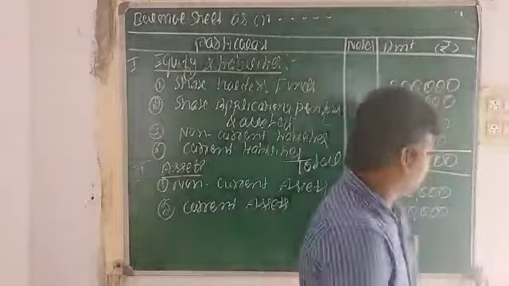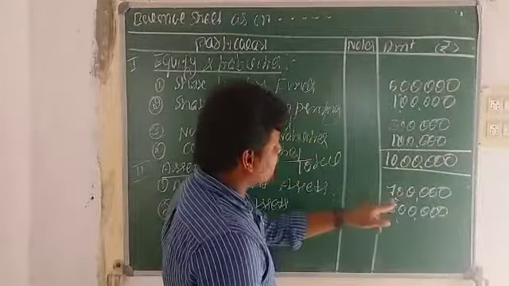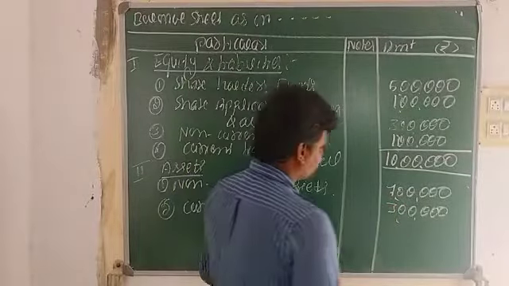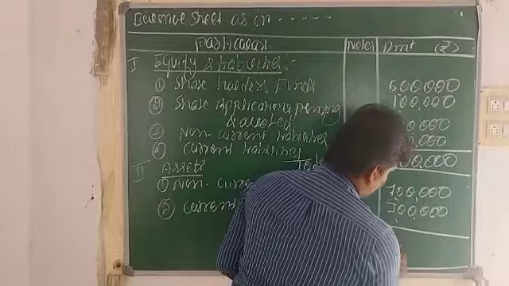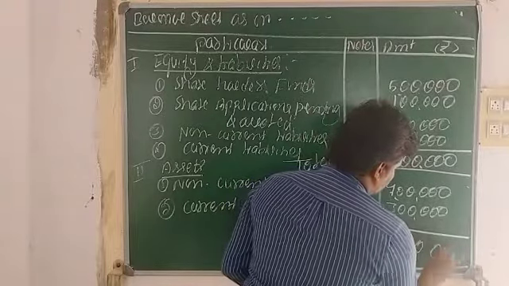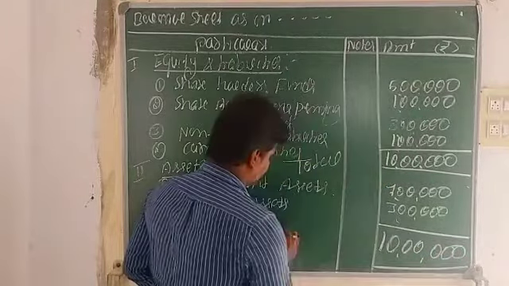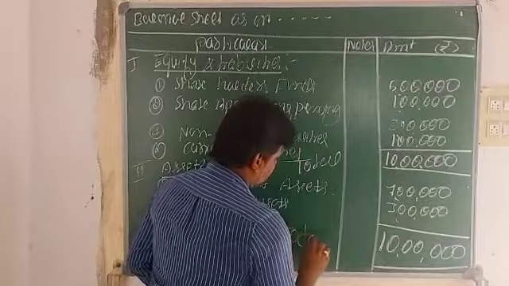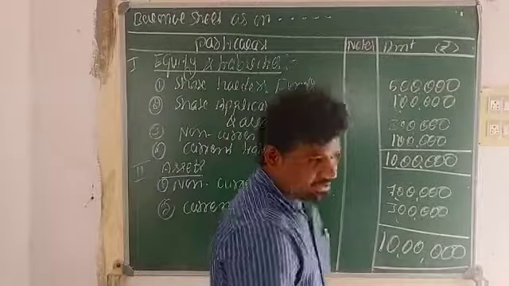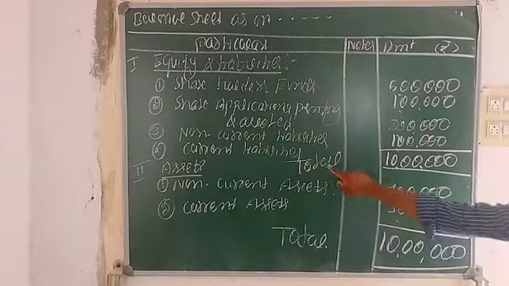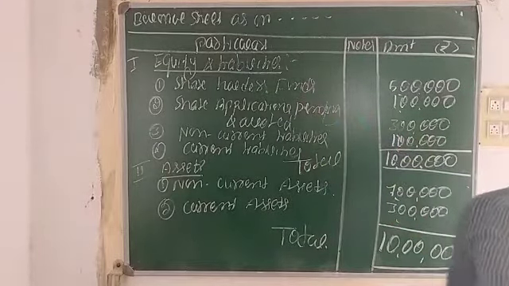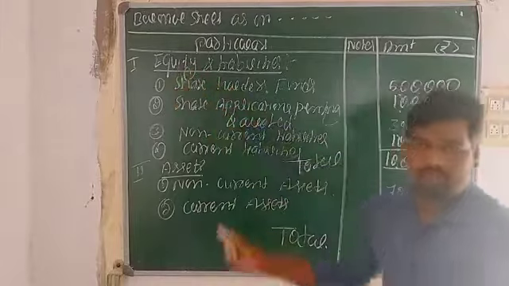Now we need to make the total balance of assets: 7 lakhs plus 3 lakhs, total 10 lakhs. This is the total balance. Here, assets are always equal to liabilities plus capital. Equity means nothing but capital only.